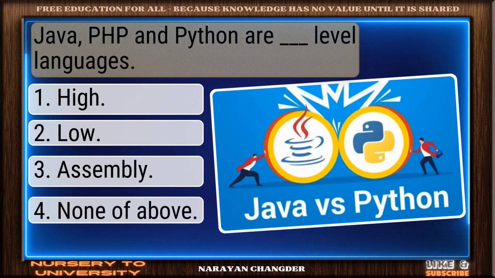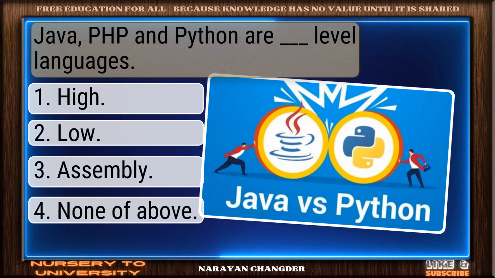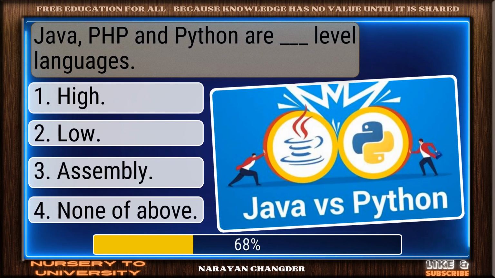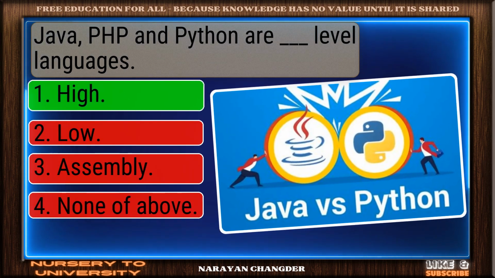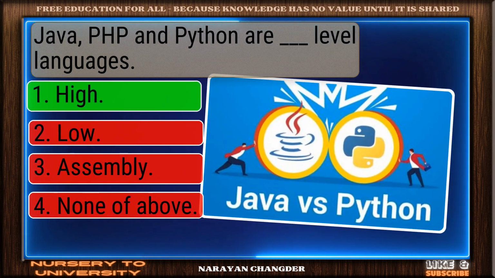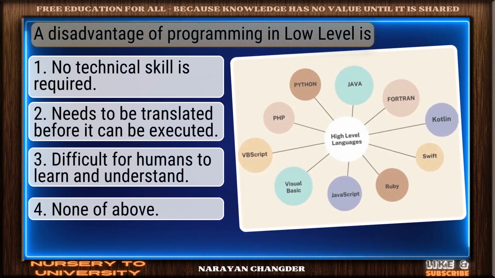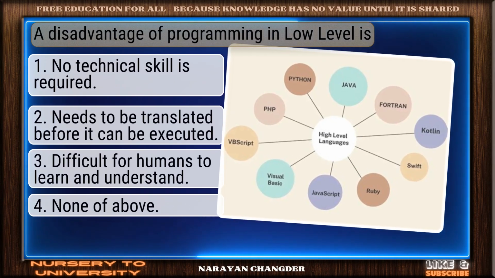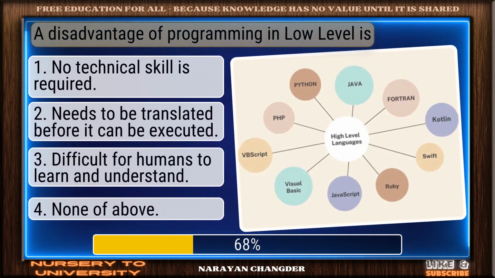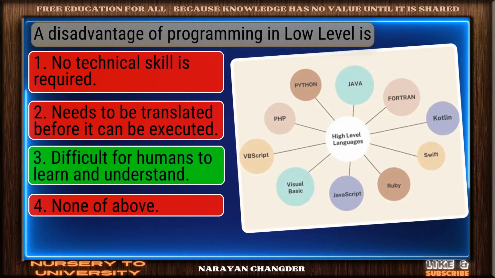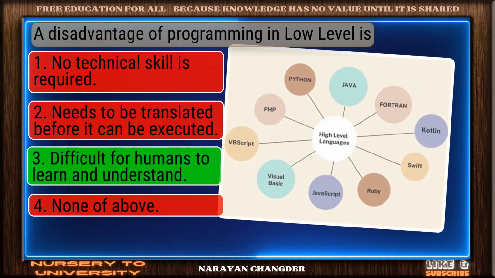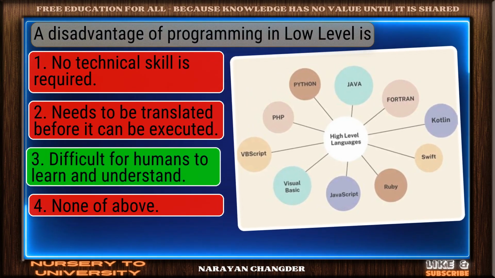Question number 29. Java, PHP, and Python are dash-level languages? Solid response. High is a valid choice. Question number 30. A disadvantage of programming in low level is. Nice work. You chose difficult for humans to learn and understand, and it is correct.